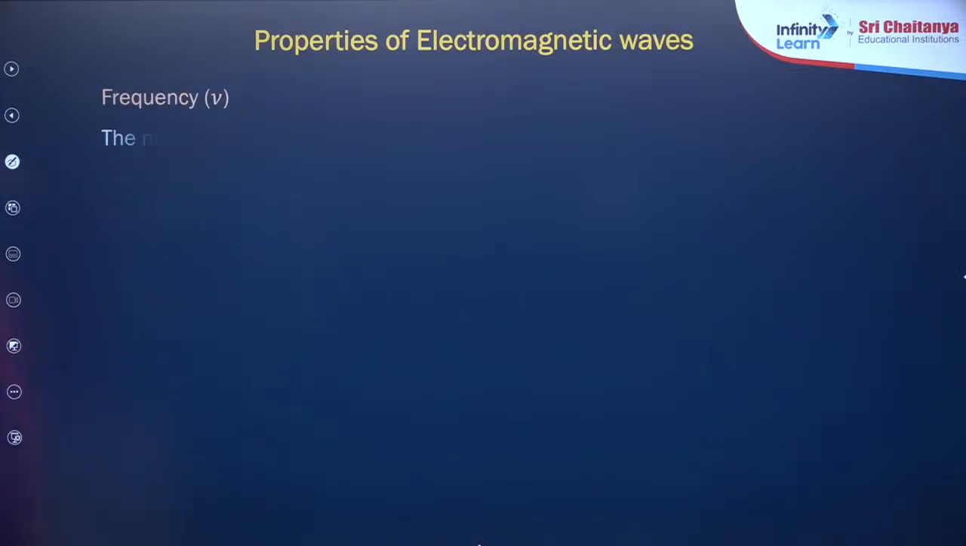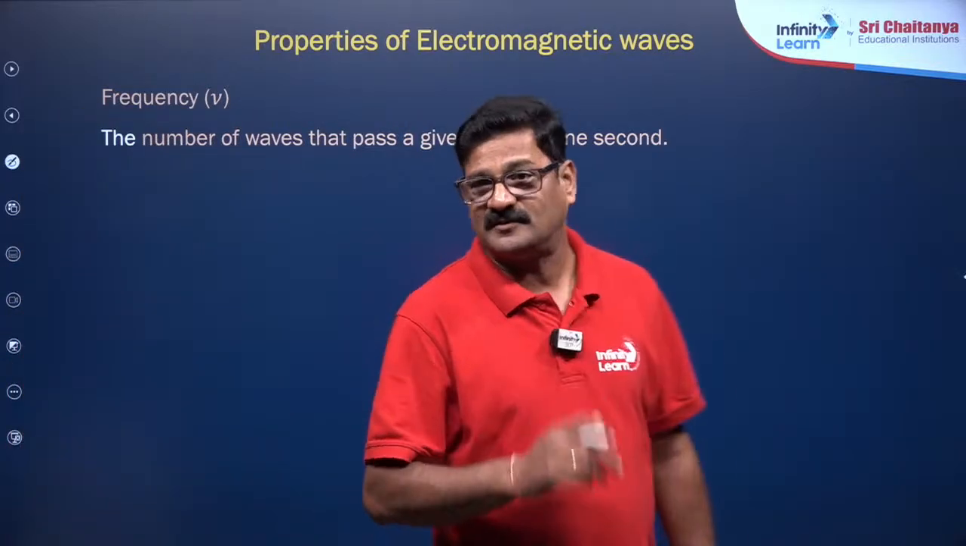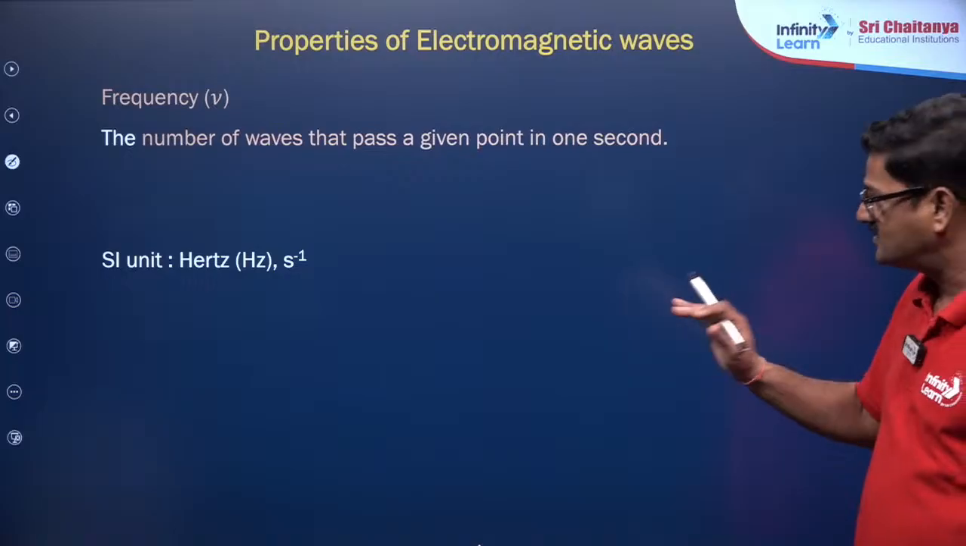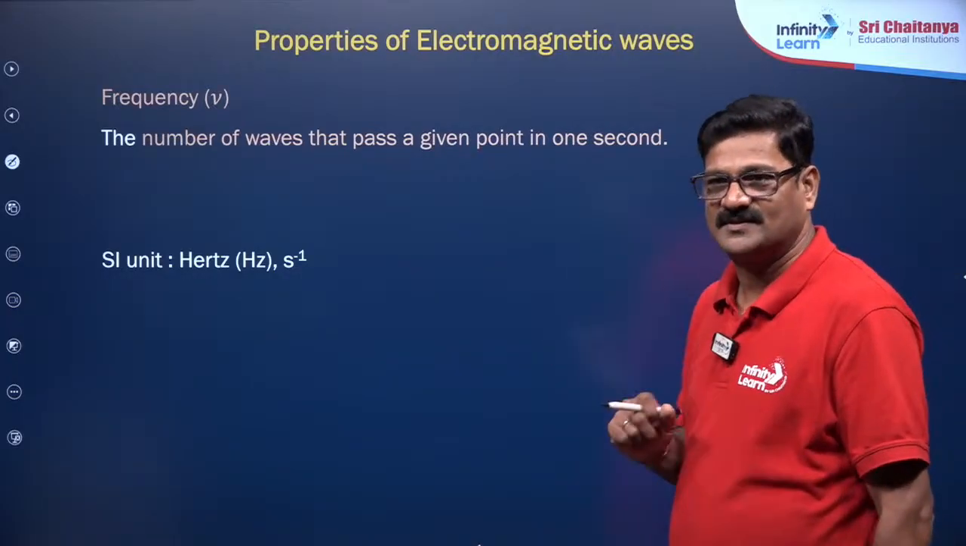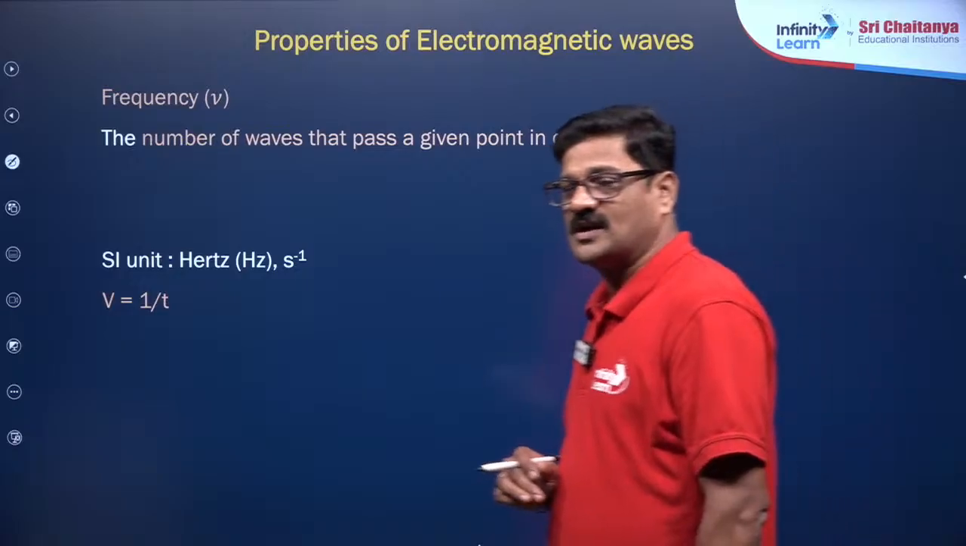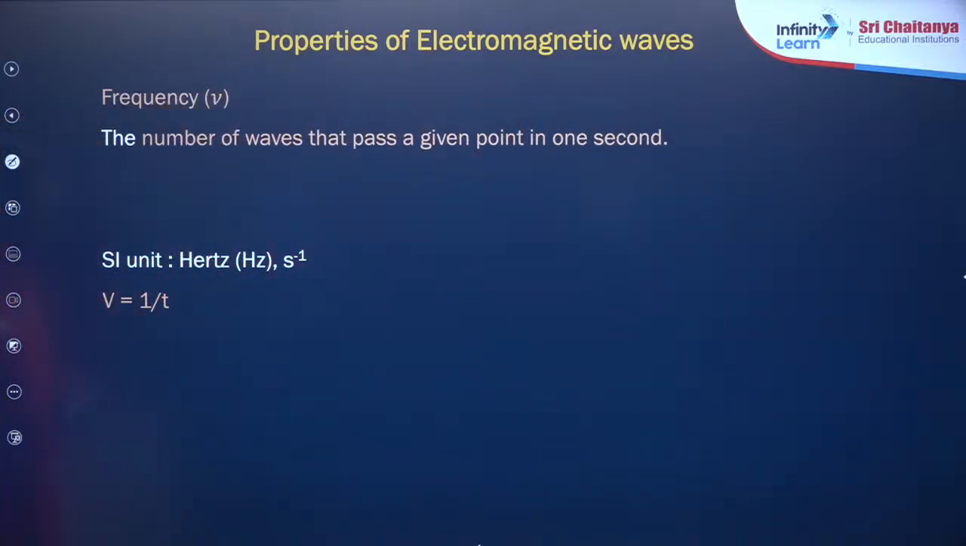You can see frequency is nothing but the number of waves that pass a given point in 1 second, and its SI unit is hertz, Hz, or second inverse. And also frequency is equal to time inverse, so it is going to be second inverse. Time period, you can say.